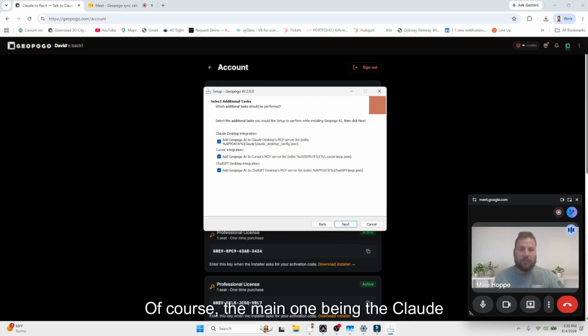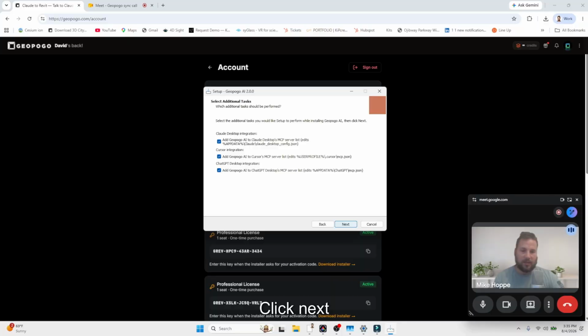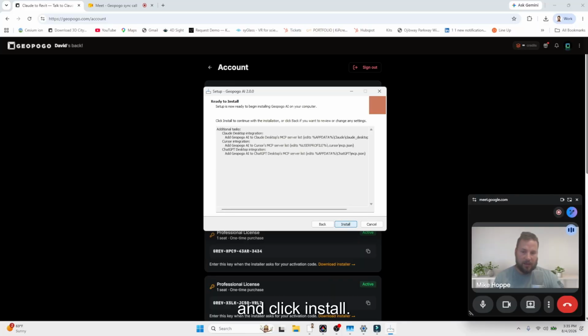You can install our different integrations. Of course, the main one being the Claude desktop integration, the cursor integration, and the ChatGPT desktop integration. Now note, for ChatGPT, we are in the process of fixing a few final bugs, but we do anticipate it to be live within the next month or two. Click Next and click Install.